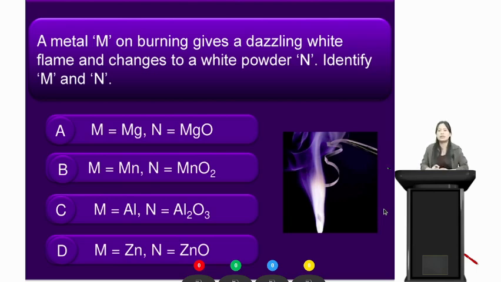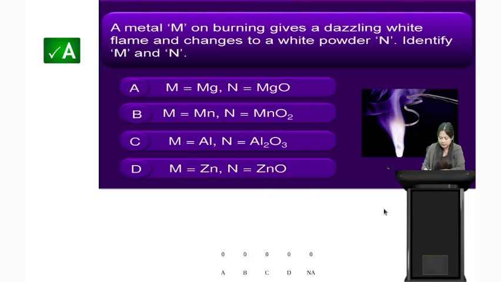And yes, we have just seen in our activity that when the metal magnesium burns, it gives a dazzling white flame and changes to a white powder, magnesium oxide. So here the correct answer is option A, that is M is magnesium and N is magnesium oxide.